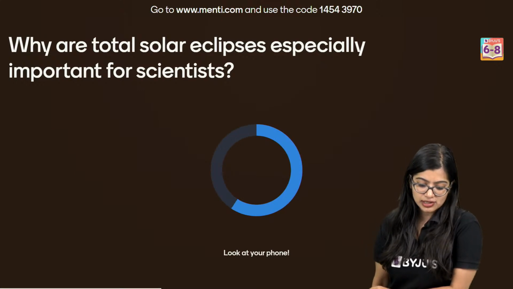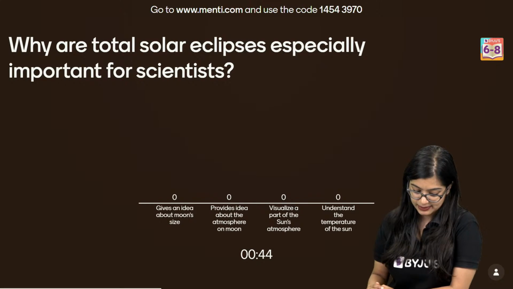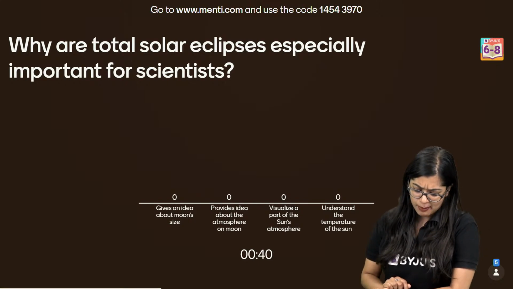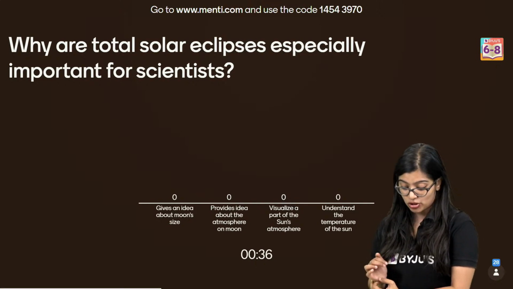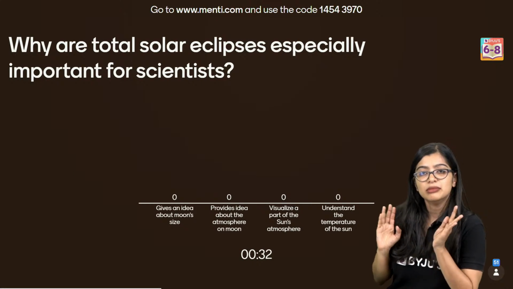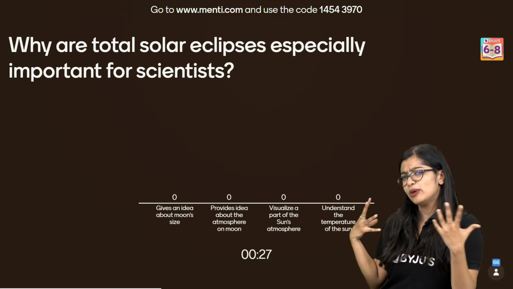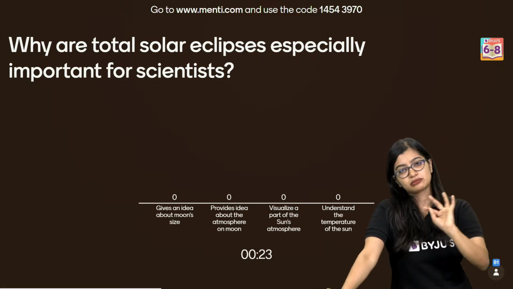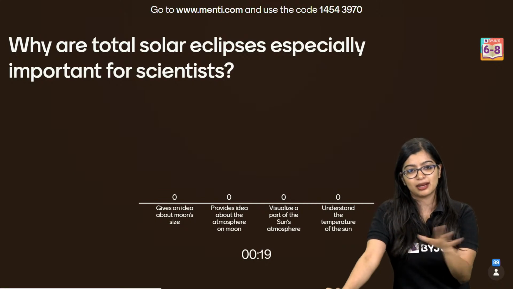Why are total solar eclipses especially important for scientists? It gives an idea about the moon's size, provides an idea about the atmosphere on the moon, visualizes a part of the sun's atmosphere, helps understand the temperature of the sun. If you don't know the answer, just use logic. If you don't know anything about why scientists study solar eclipses and you just want to be logical about it, you can get the answer, I'm telling you.